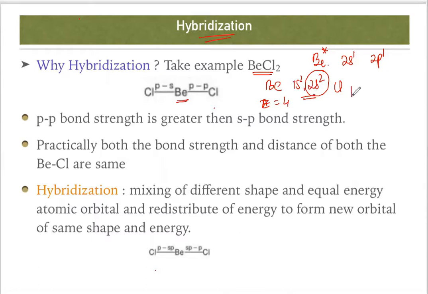So that p is going to combine with s. Now just talk about the chlorine. If you consider the electronic configuration of chlorine, that is 1s2, 2s2, 2p6, 3s2, 3p5.